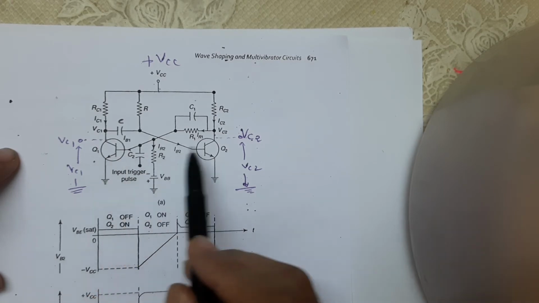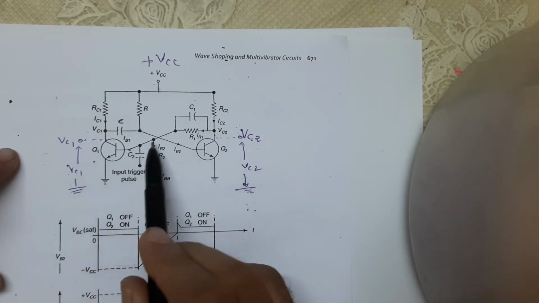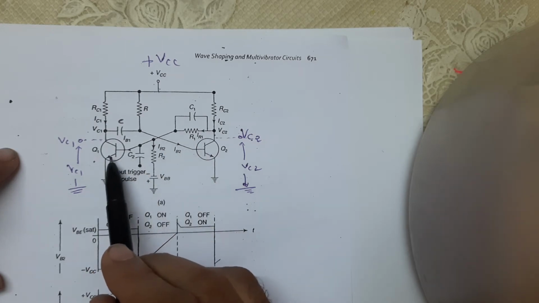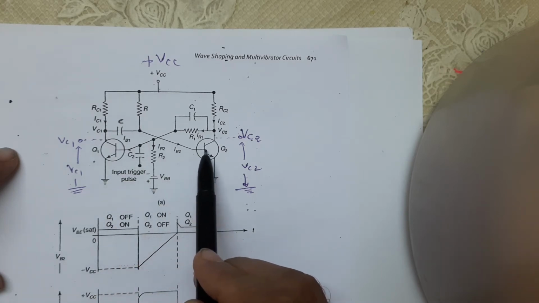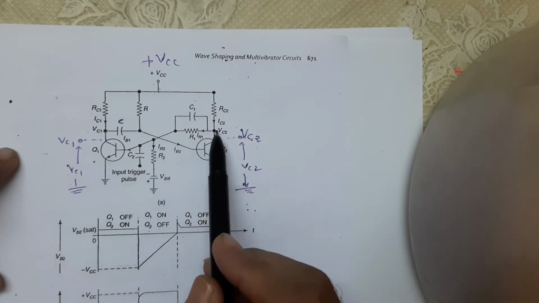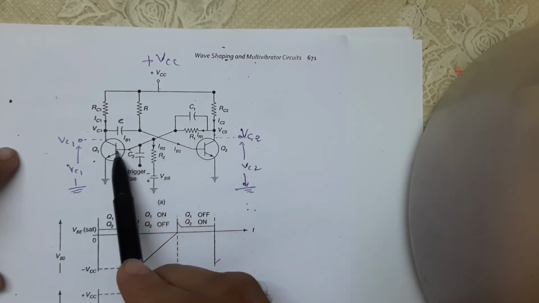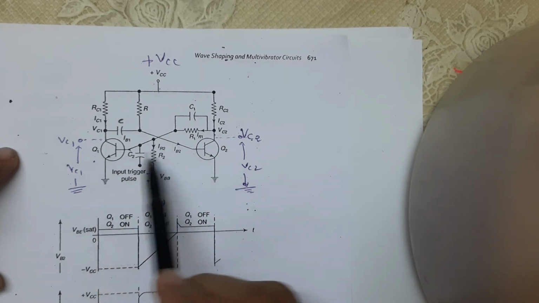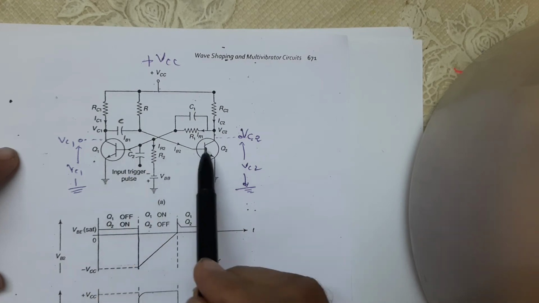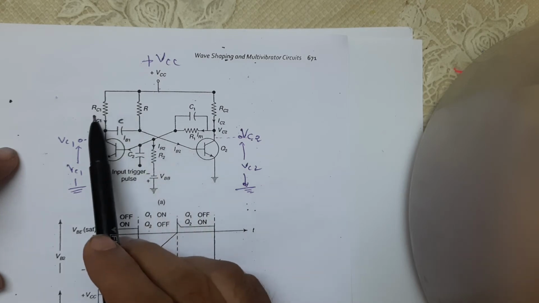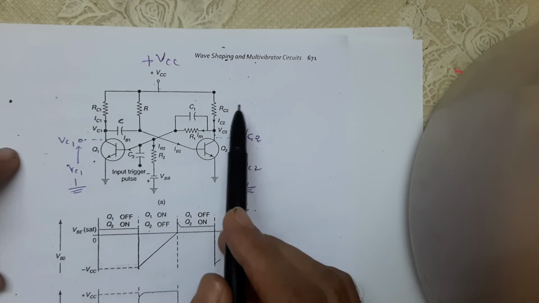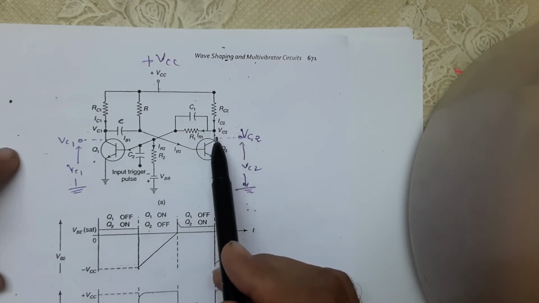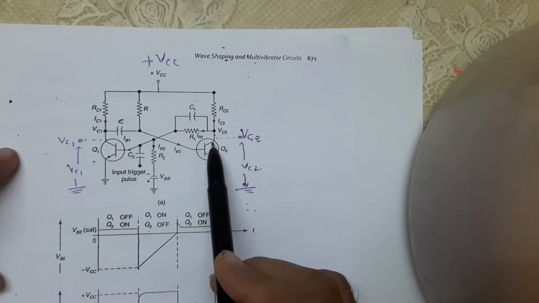Here there are two NPN transistors connected back to back. That means the collector of the first is connected to the base of the second, and the collector of the second is connected to the base of the first transistor, Q1 and Q2, right? This is known as the back to back connection of the two transistors. RC1 is the collector resistance of the transistor Q1. RC2 is the collector resistance of the transistor Q2.